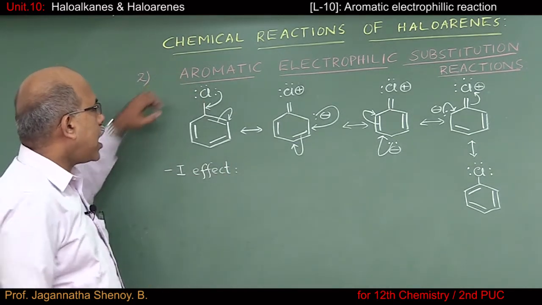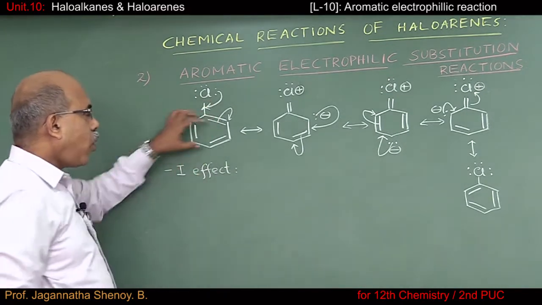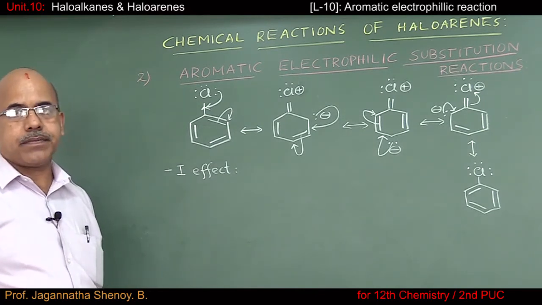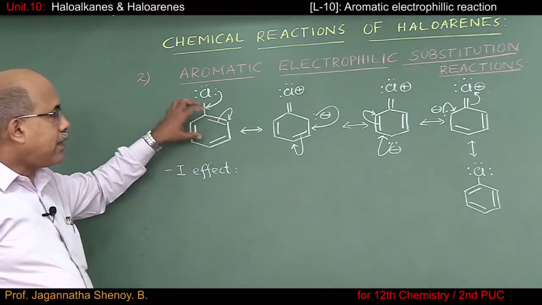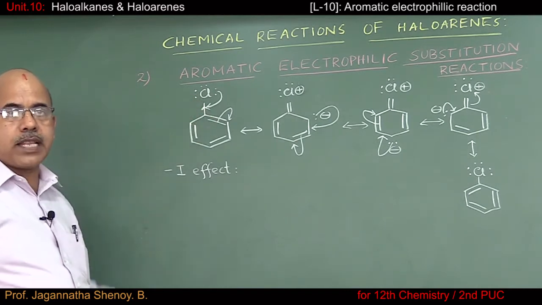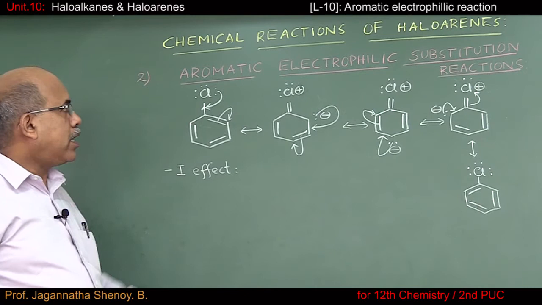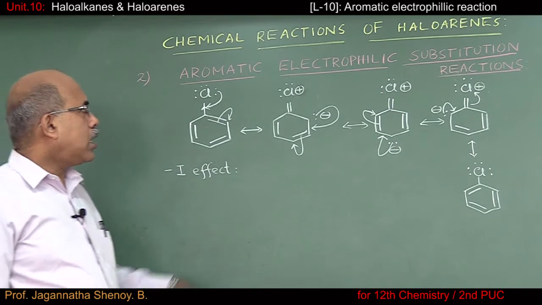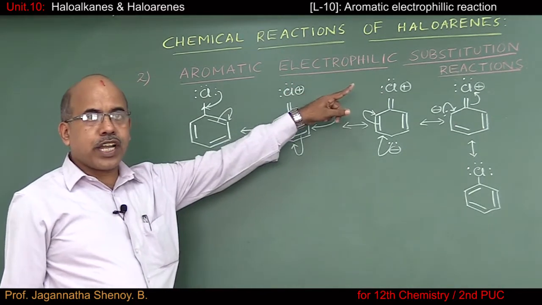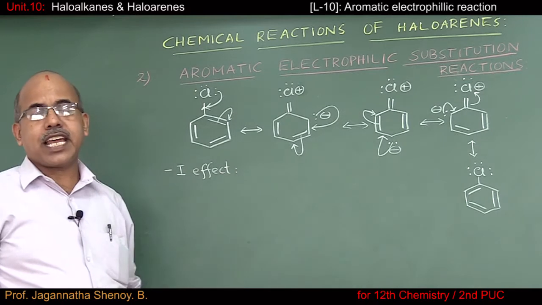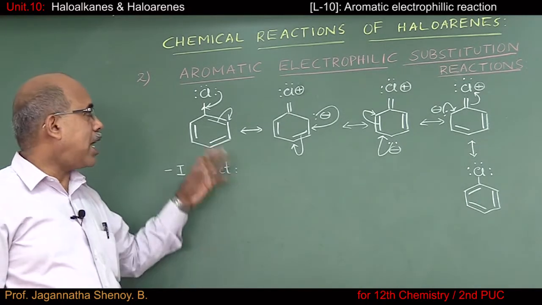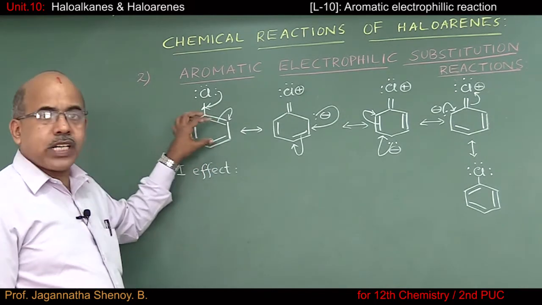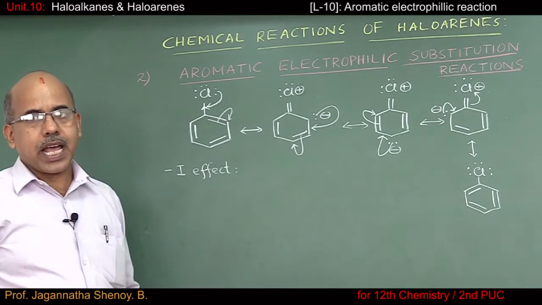Because of -I effect, the electron density on the benzene ring of chlorobenzene decreases. Or in other words, I can say that the benzene ring of chlorobenzene is deactivated towards electrophilic substitution reactions. It's because when you say electrophilic substitution reaction, electrophile, which is electron deficient species, must attack. It will attack easily only when the electron density in the substrate molecule is higher.